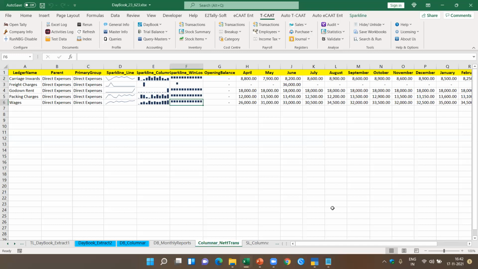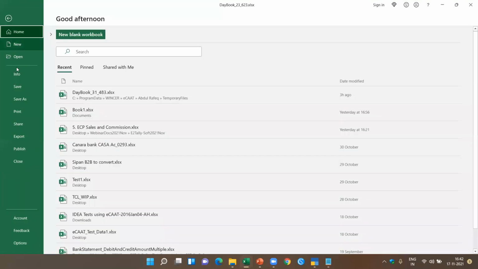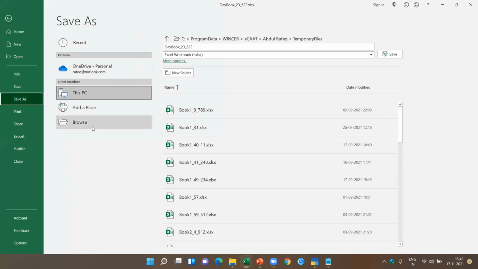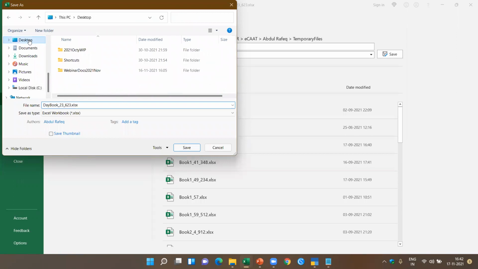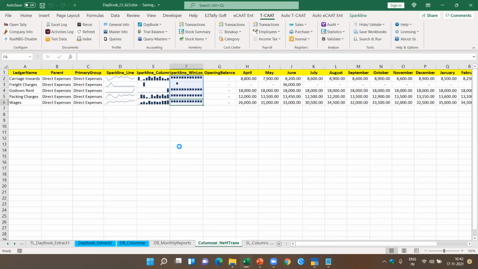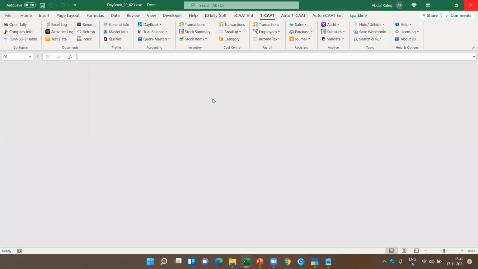Okay, this is about the daybook. With this, I'll conclude the first case study. Let me save this file and then I'll go to the next case study. So I hope you got an idea about how you can extract the masters and the vouchers in one go. Let me close this file.